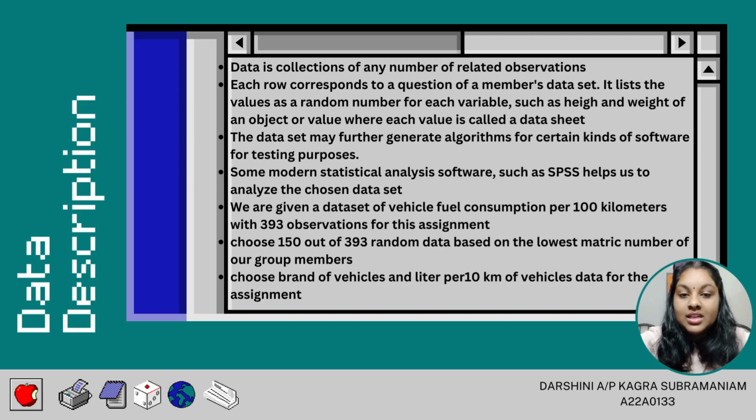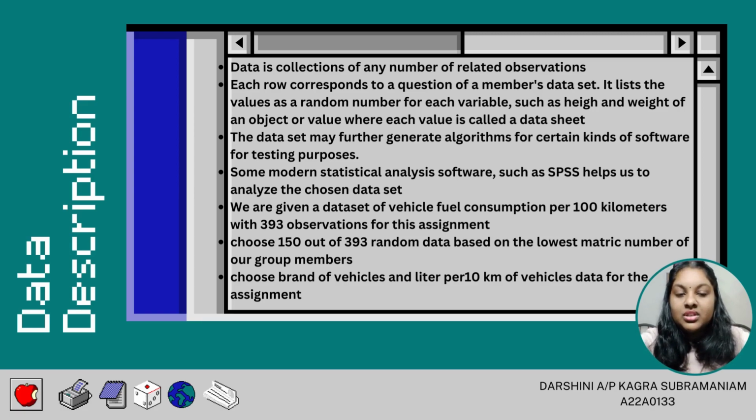Today I am going to present about data description. First, data is a collection of many related observations. Each row corresponds to a member of the data. It lists the values of random numbers for each variable, such as height or weight of an object, where each value is called a data set. The data set may be generated by certain kinds of software for testing purposes. Some modern statistical analysis software such as SPSS helps us to analyze